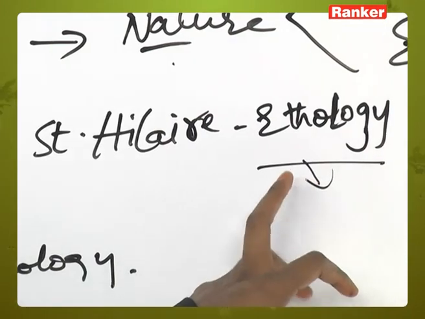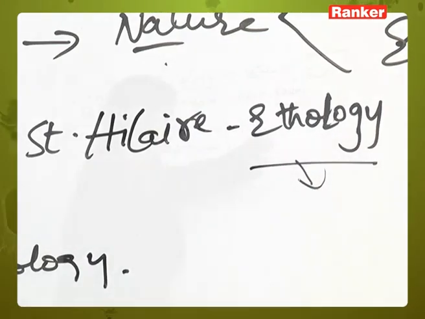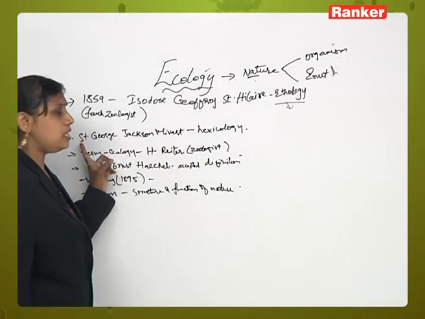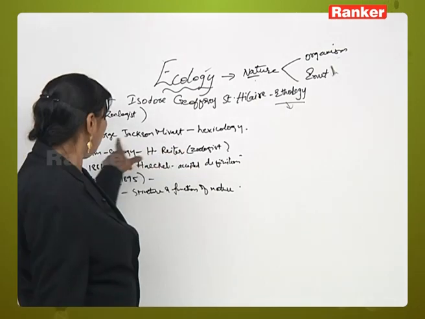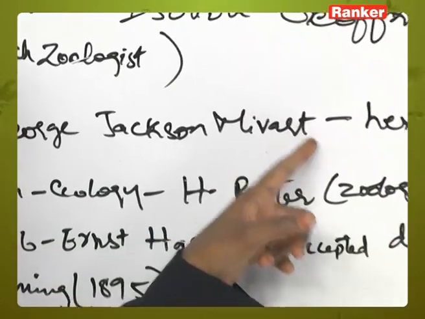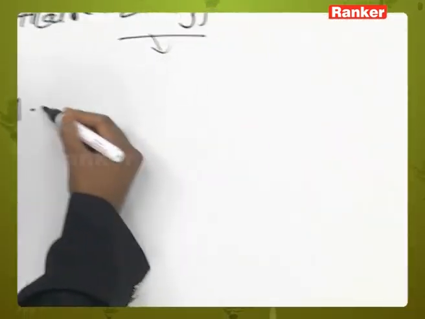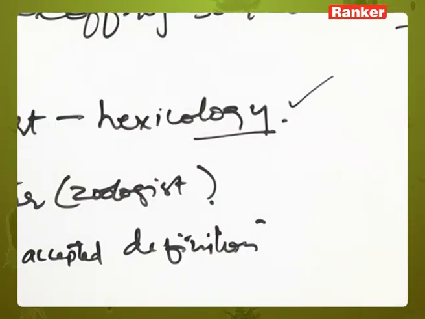Next, at about the same time, there was another Englishman called St. George Jackson Mivart. Instead of ethology, he used the term hexicology.